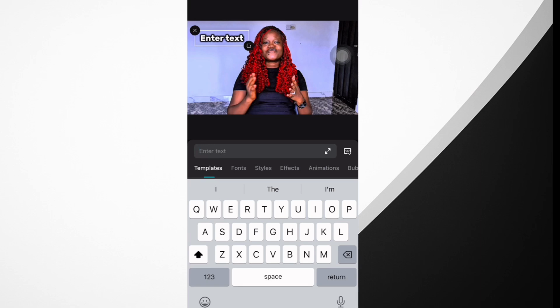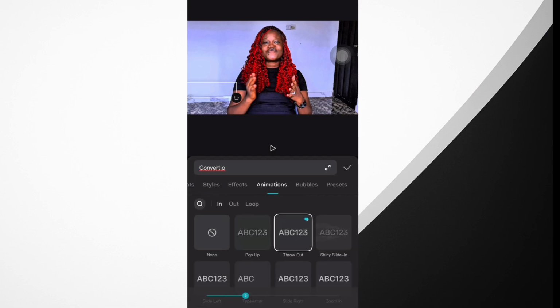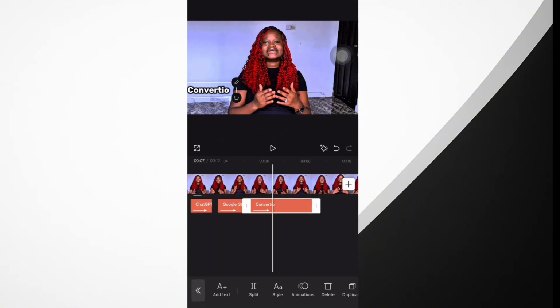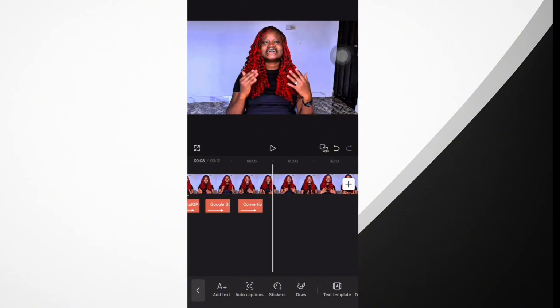You click, then we write in our next word, which is Convertio. Yeah, Convertio. Then fix it in the place where you want it to appear on the screen. Then go to our animation, click on throughout, and that's it. Then also click on the timeline to trim off the excess parts so that it will not cover up the next word. Then click, then trim it off. Then the next is what?